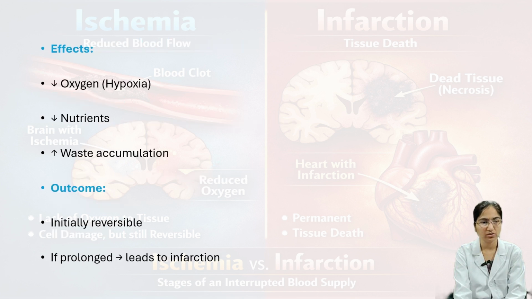Now we'll see the effect. What happens here? In ischemia, there will be reduced oxygen level, that is decreased oxygen, which we call hypoxia, and then decreased nutrients, and increased waste accumulation. These are the effects due to ischemia. And then we'll see the outcome. Initially it is reversible, but if it is prolonged, it leads to infarction, that is necrosis.